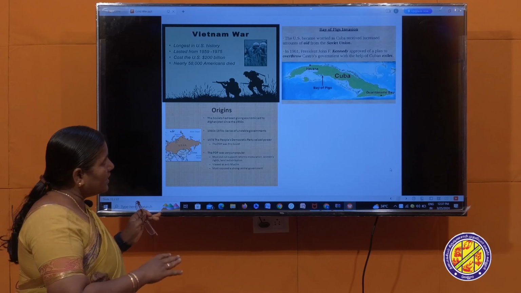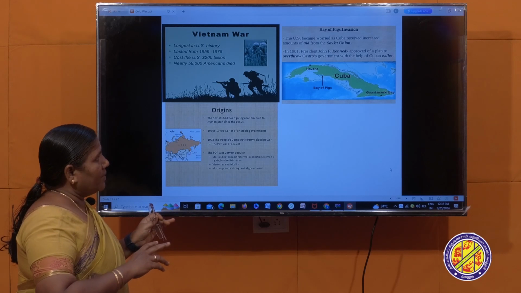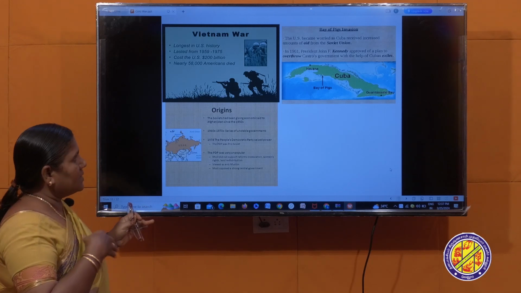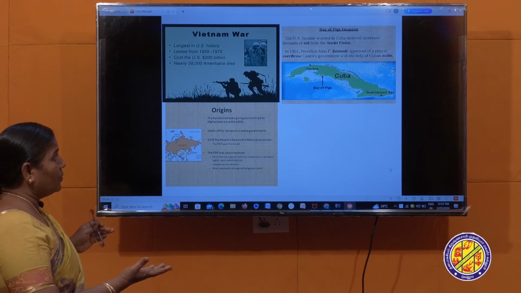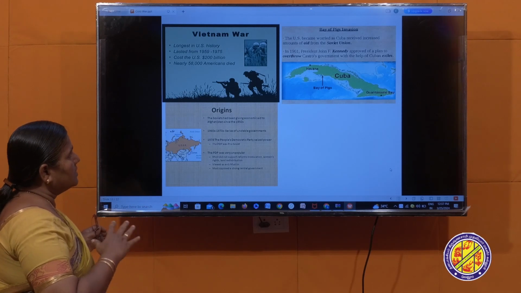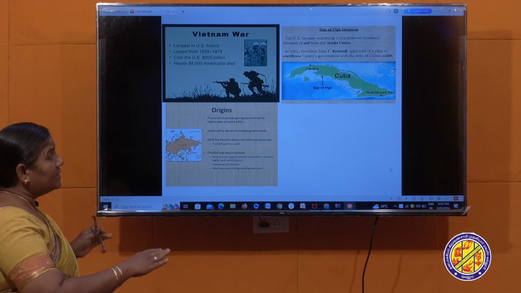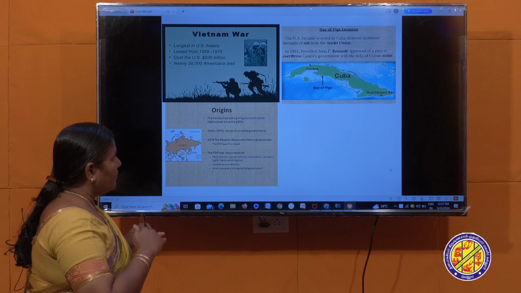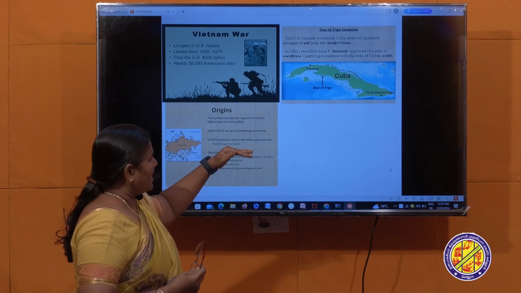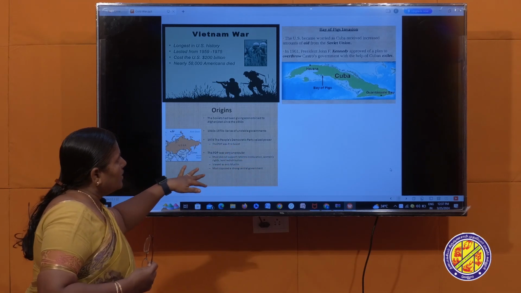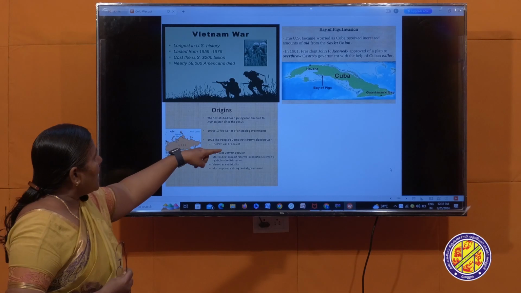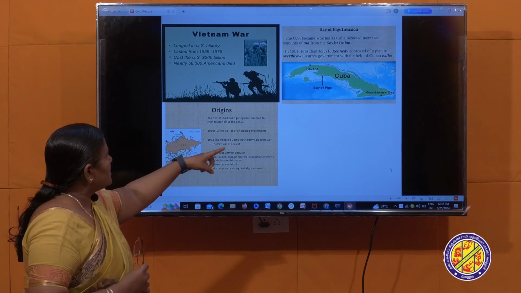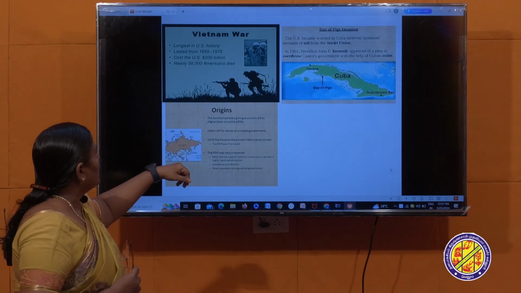In order to prevent that, there was some understanding in which the USSR accepted to cool down this tension, and thereby the third World War was stopped. Instead of that, the Cold War slightly came to an end. It happened in the year 1961. It is near the USA.